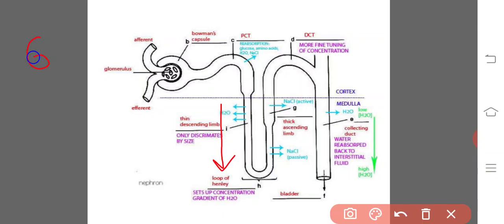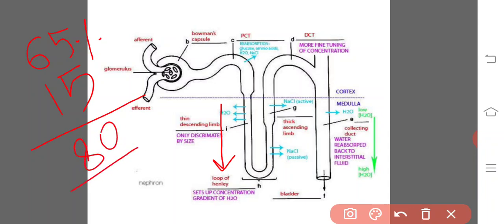Previously in the PCT, 65% of renal fluid, and here about 15% of renal fluid. So 65 plus 15: until it reaches the end of the descending limb, 80% of the renal filtrate has been reabsorbed into the interstitial fluid or into the blood. Urea diffuses moderately into the lumen from the interstitial fluid. As a result, the osmolarity of the glomerular filtrate gradually increases.